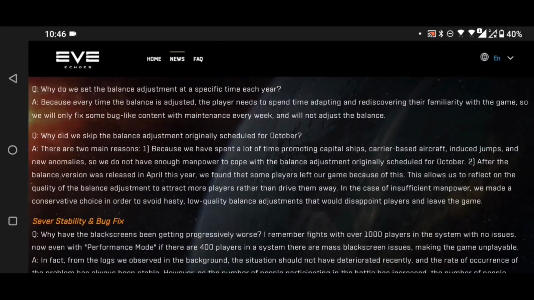Why do we set the balance adjustment at a specific time each year? Because every time the balance is adjusted, the player needs to spend time adapting and rediscovering their familiarity with the game, so we'll only fix some bug-like content with maintenance every week, and will not adjust the balance.